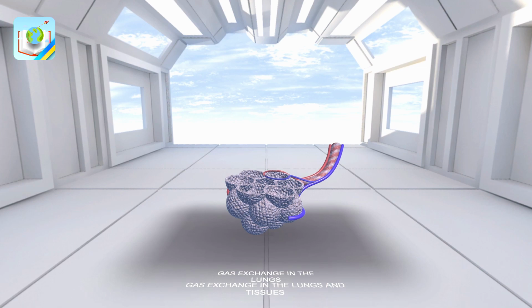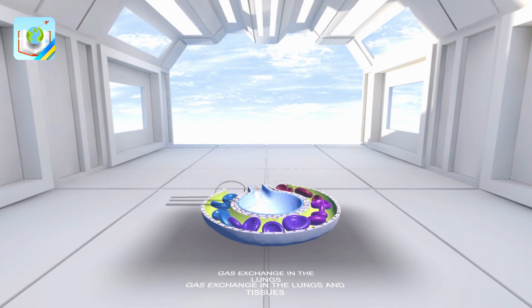Tap on the alveoli on the screen and look at it. First in the complex of alveoli in the lungs, then separately. The total wall thickness of the alveoli and blood capillaries is about 0.4 micrometers. The diffusion rate of carbon dioxide is 25 times greater than that of oxygen. Therefore, despite a small difference in the concentration of carbon dioxide in the alveolar air and pulmonary capillaries, it has time to diffuse. Tap on the scheme of gas exchange in the alveolus.